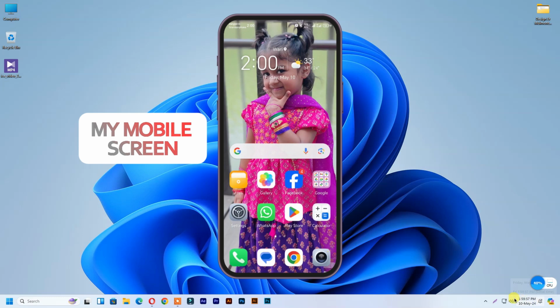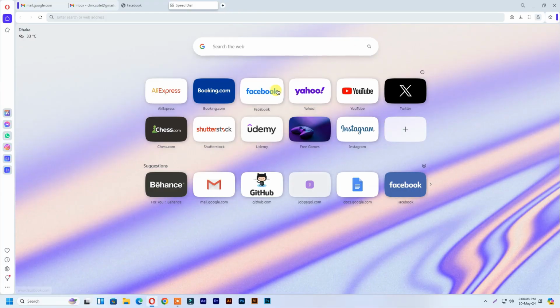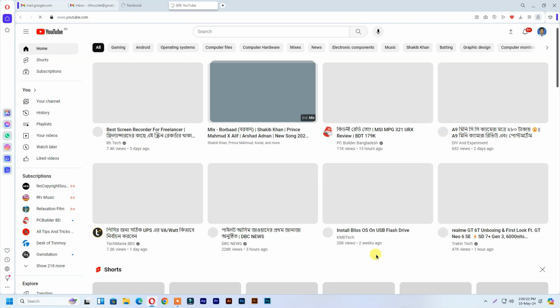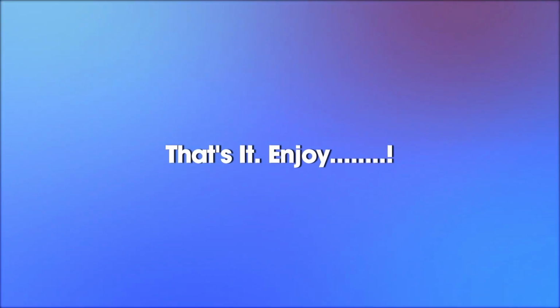See, mobile data connected successfully. See, it's working well. That's it. Enjoy.